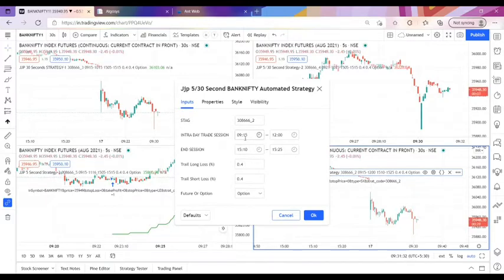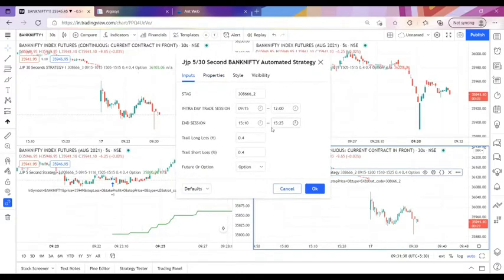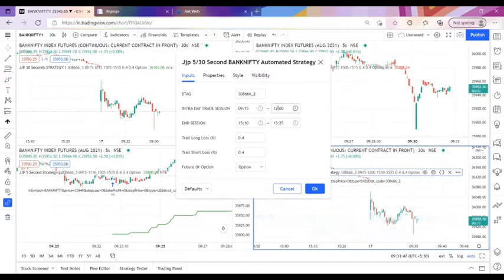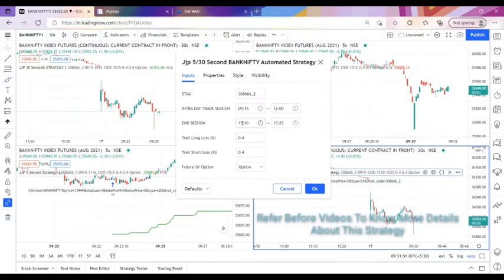And this strategy timing is 9:15 to 12 o'clock. This is the first strategy we have implemented, and for every client we have given access. This is the first indicator we have given access to. If you want to see the earlier video, you can see it here. We implemented this strategy as the first indicator, and the end session for this strategy is 3:10 to 3:25. You can also choose options as well as futures. This is the basic settings of this first indicator.